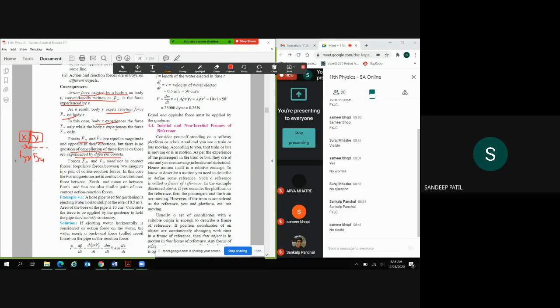I don't know whether you have come across the term free body diagram. In a free body diagram, this will be a useful concept and we have to consider these types of forces. So we can't cancel them out directly because each force is experienced by a different object. So that's what we are learning here about Newton's third law of motion, and we will implement it in free body diagrams.